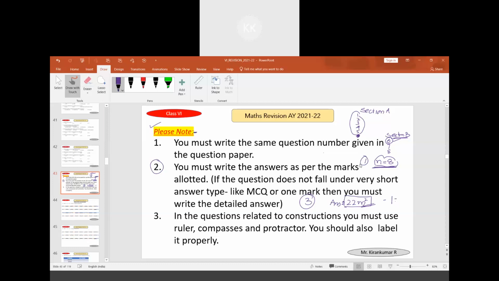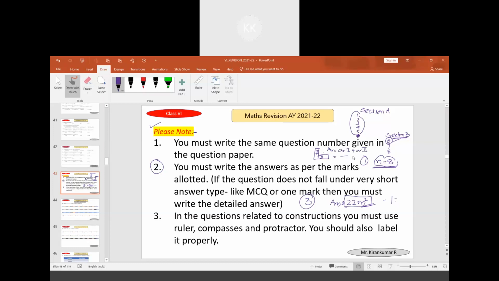There was yet another question related to this figure. You have to divide this figure and find the area. Most of you made it as two rectangles, there is no doubt. But when you find the area, you have to specify that total area is equal to area of first figure plus area of the second figure.